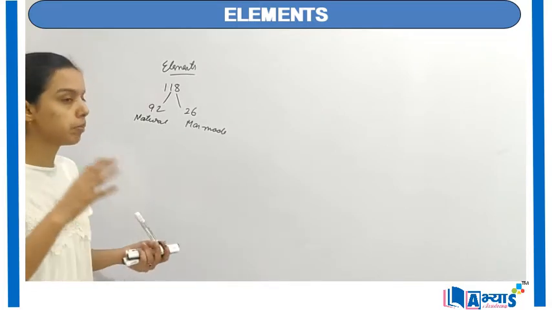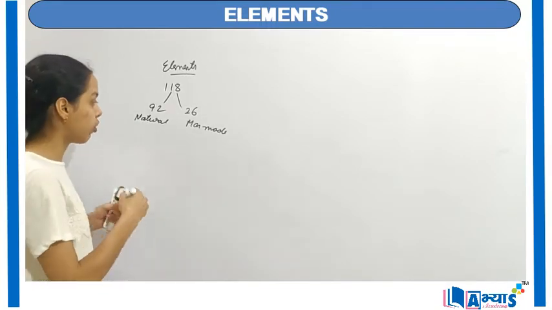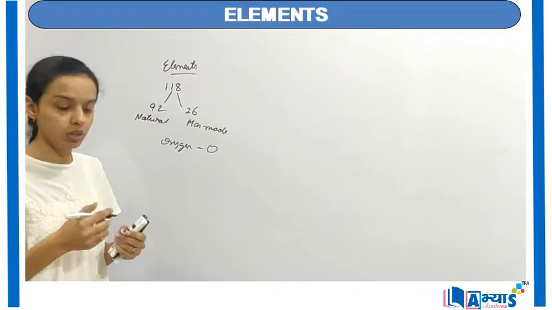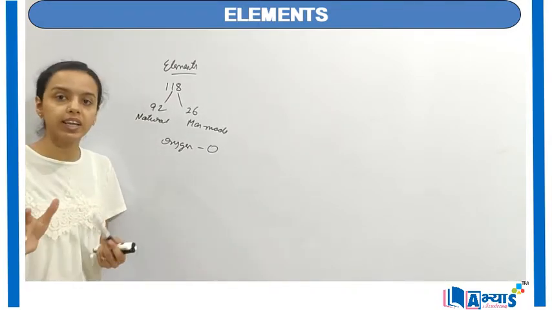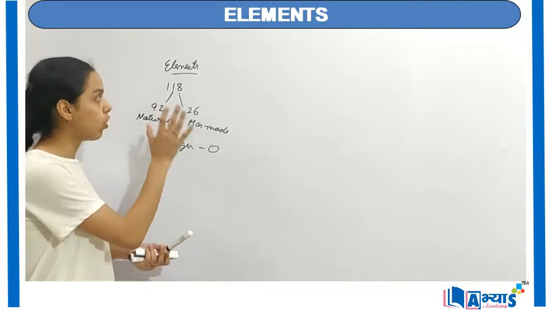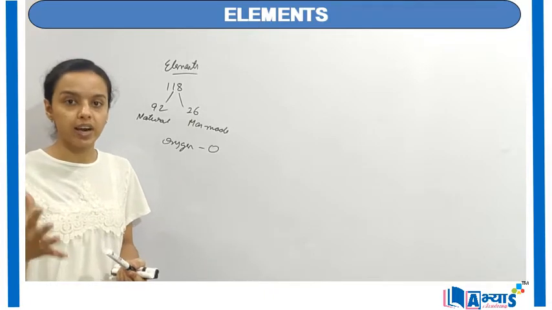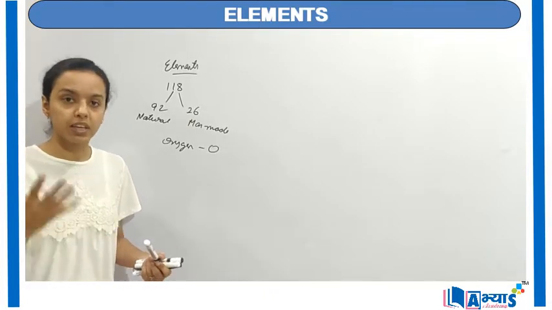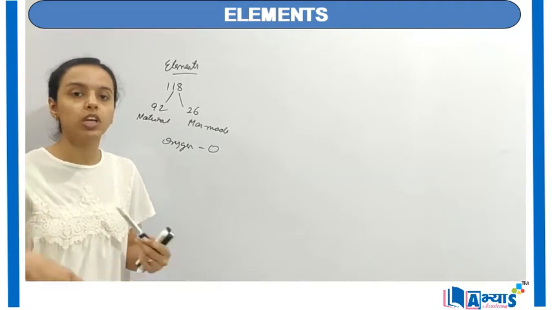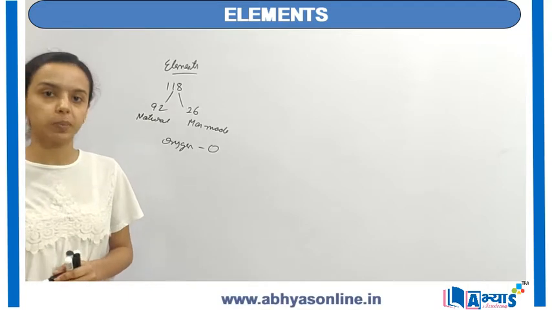That means made in the laboratories or with the help of the scientists and other chemicals. Now, when we practically talk about the elements, for example, if I take the case of oxygen, which has the symbol O, this oxygen element will contain atoms which are only of oxygen. That means all these elements are pure substances because they contain constituent atoms of only one type. Whereas compounds are also pure substances, but mixtures are definitely impure substances.